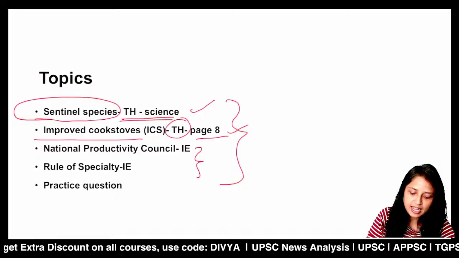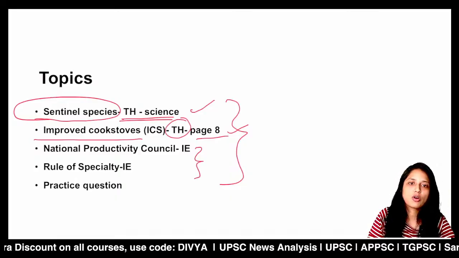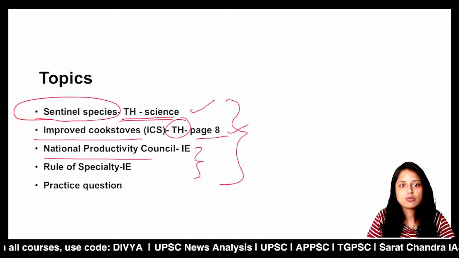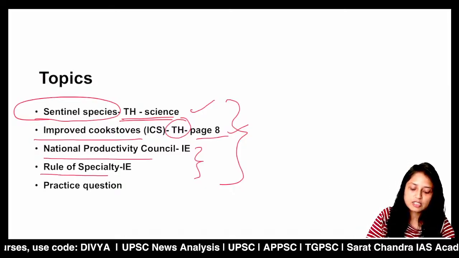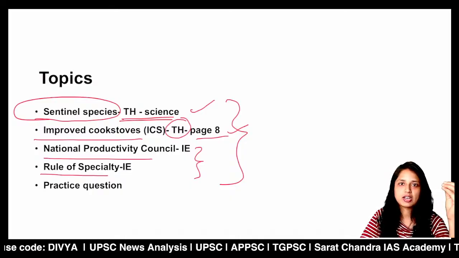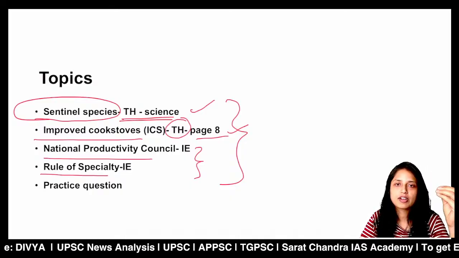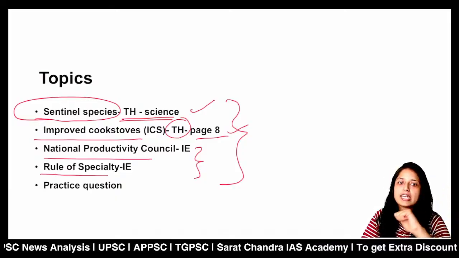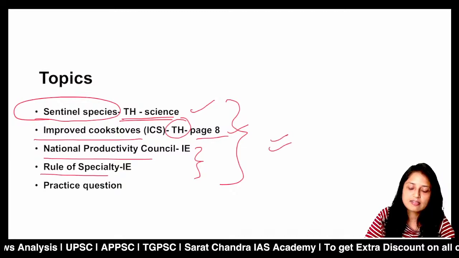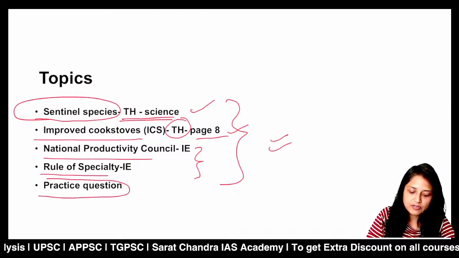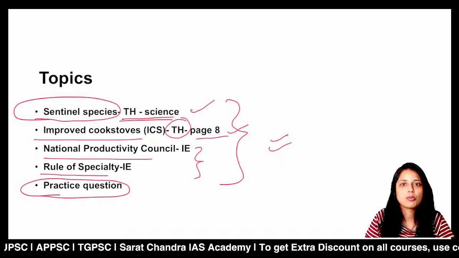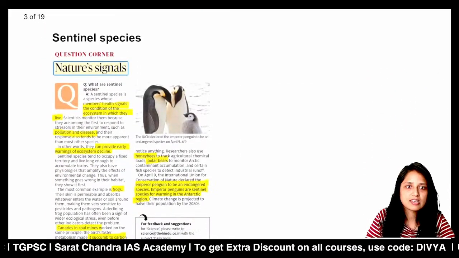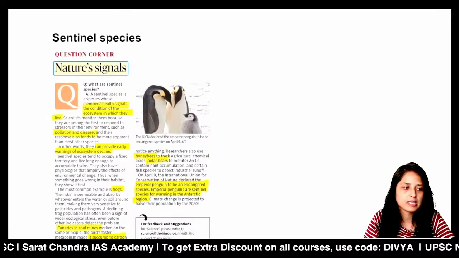And these two articles I have taken from Indian Express because I thought they can be directly asked in prelims. First is about the National Productivity Council, and second is about a specific rule, that is the rule of speciality or rule of exclusivity. Here we shall be discussing the Extradition Act of India of 1962. These four articles are important for today, and at last we shall be discussing a practice question. Be with me till the end, and we shall be discussing what all things can be asked in the exam for prelims as well as mains.